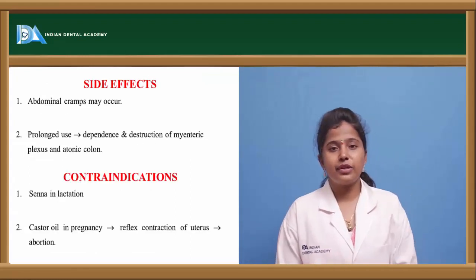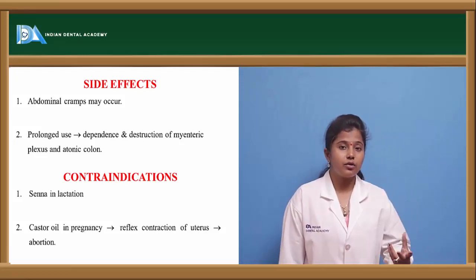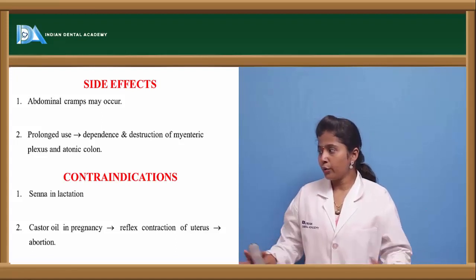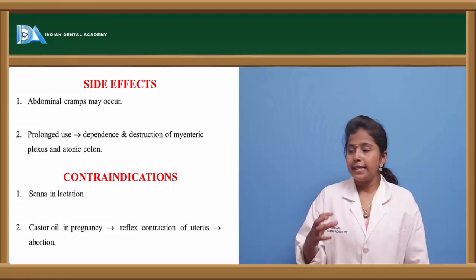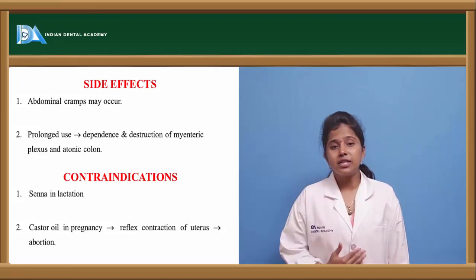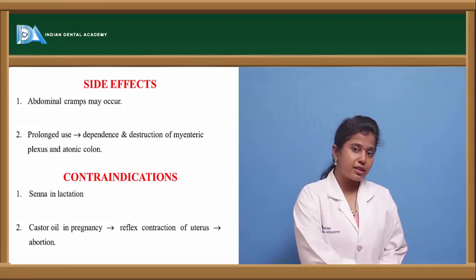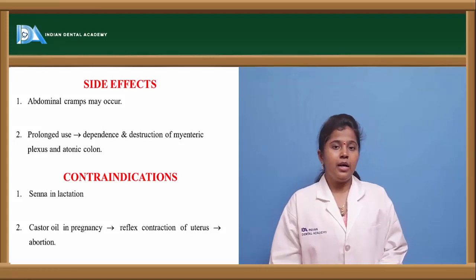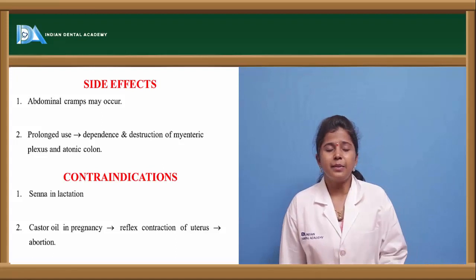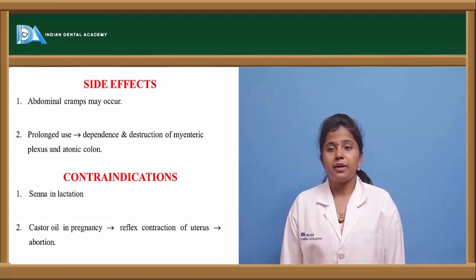What are the side effects of these anthraquinone derivatives? If they are taken in higher doses, then they cause abdominal cramps. And if they are used for a prolonged period, then they cause dependence of the myenteric plexus. In the sense, after a certain dose, these anthraquinone derivatives won't have any effect on the myenteric plexus, and we can say tolerance develops. These drugs become tolerated for the stimulant effect on the myenteric plexus.